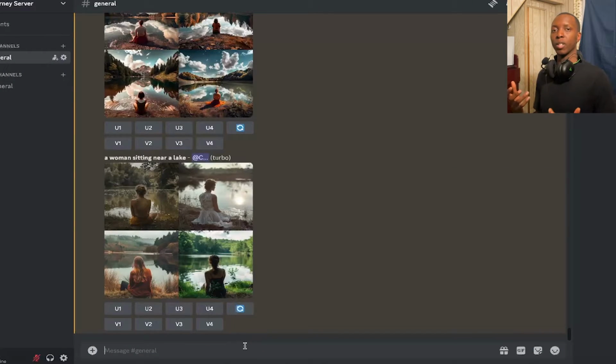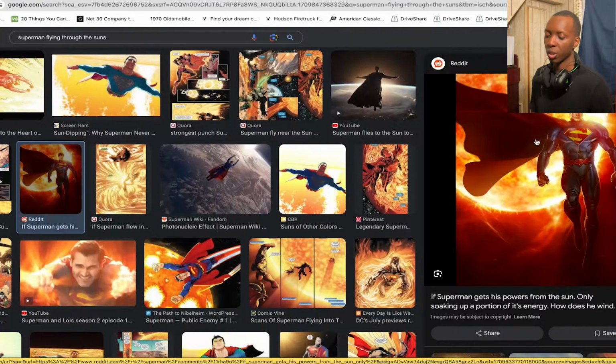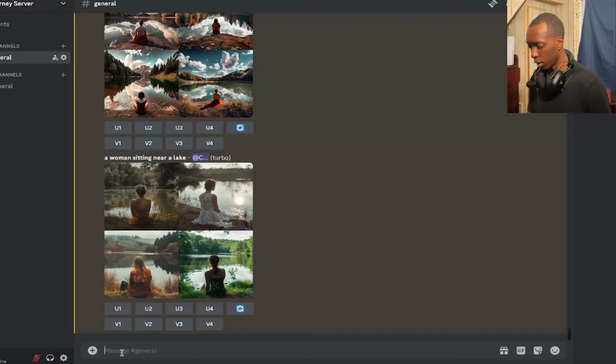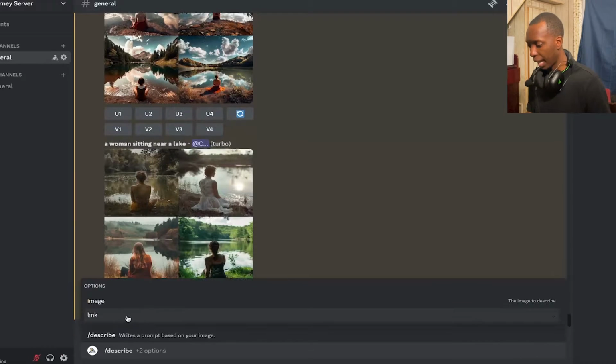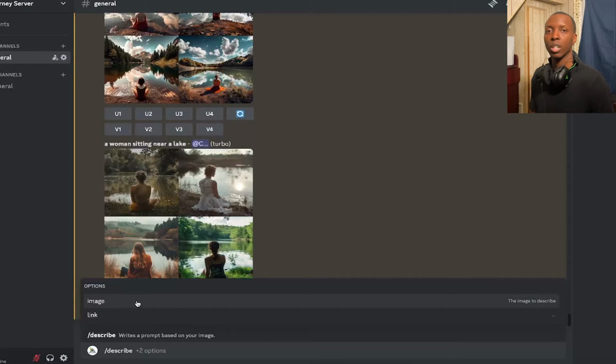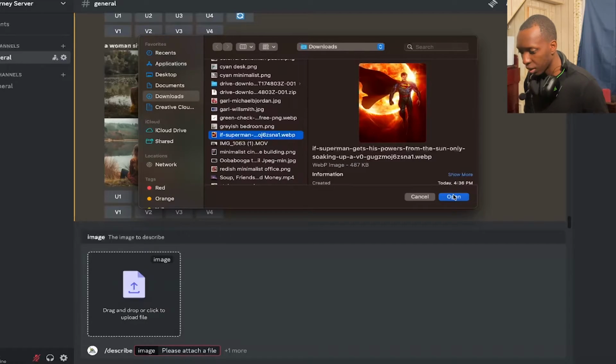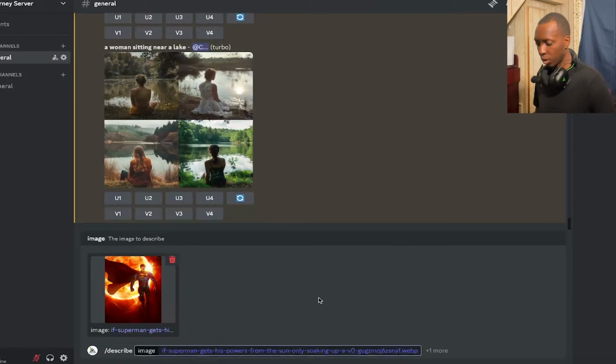And let's say you had an image but you couldn't find the words to describe the image. Well, that's why they have the describe function for Midjourney, so that you can get some aid in coming up with the prompt. So here we have a pretty awesome picture of Superman. What I did was I took this, downloaded it, came over to Midjourney. We're going to put describe, and you can put an image or a link here. You typically want to use the image. Links can be tricky for Discord to get into all the time. So image is better because it will come straight from your computer. And then we just put this right here, and then you press enter.